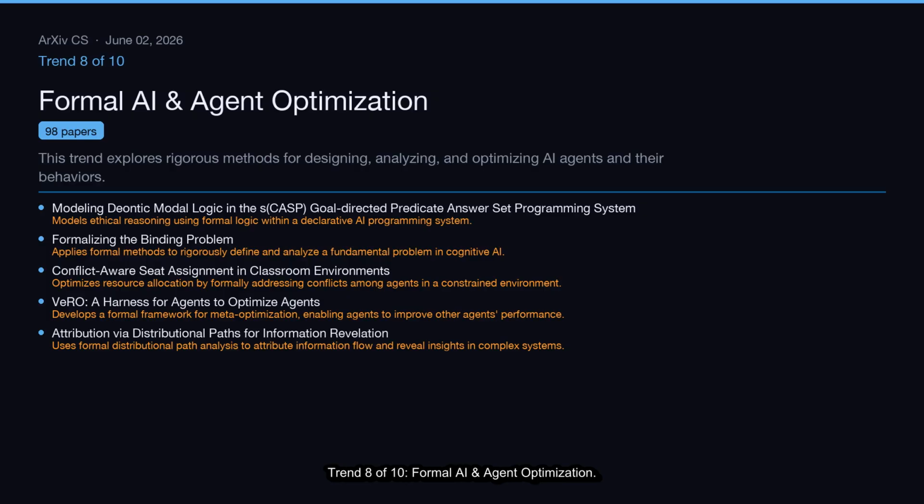Trend 8 of 10, Formal AI and Agent Optimization. This trend explores rigorous methods for designing, analyzing, and optimizing AI agents and their behaviors. This cluster covers 98 papers.